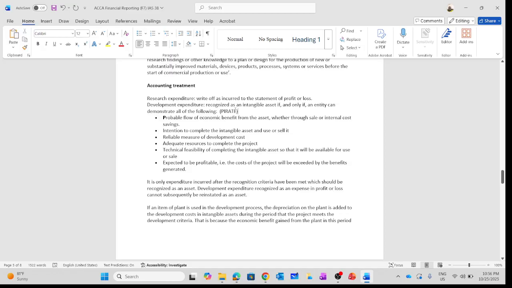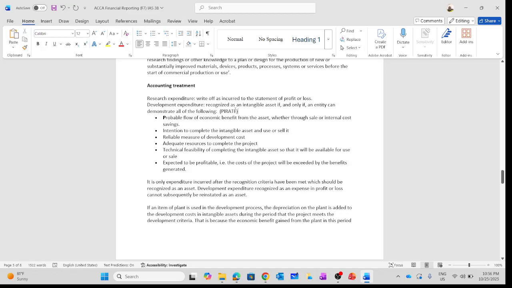Development expenditure recognized as an expense in the profit or loss cannot subsequently be reinstated as an asset. For instance, let's say in 2024, we have been involved directly in the development of this particular project, right? But when you look at the condition, we did not meet these conditions, so we are going to expense it, though it is a development cost.